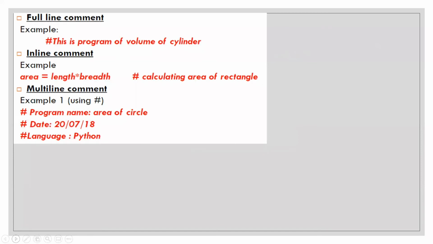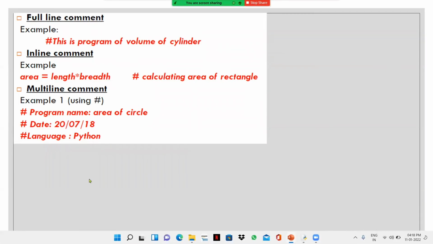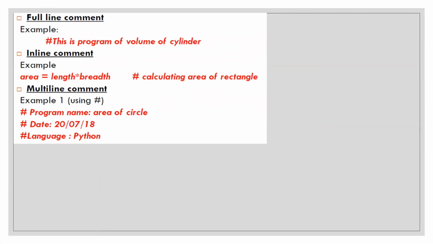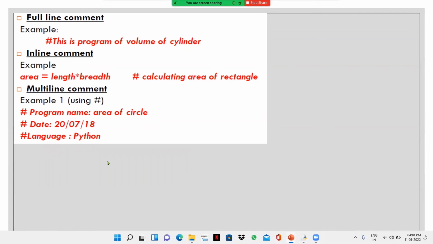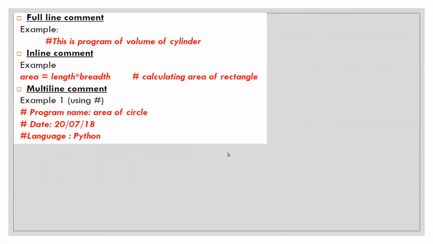Then we have comments: full line comments, inline comments, multiple line comments. Now, first of all, what are comments? You have seen that anything I write in script mode gets read by the computer, the interpreter, the compiler. They read it and we get the outcome based on it. What if we want to write something for ourselves only and we don't want the computer to interpret it or give us an outcome? For that we use comments. Comments are statements which we do not want the computer to read.